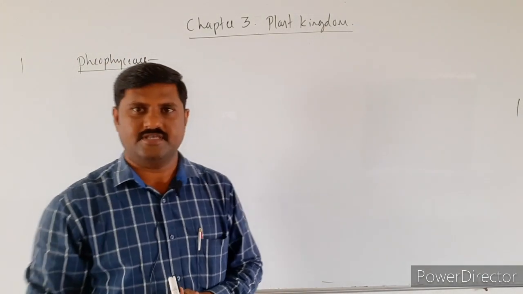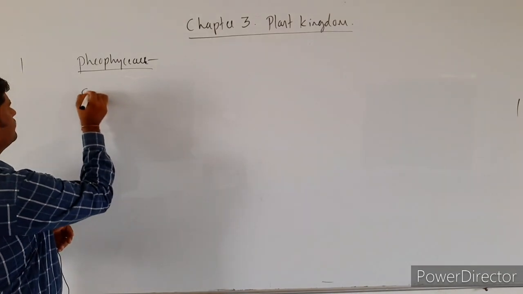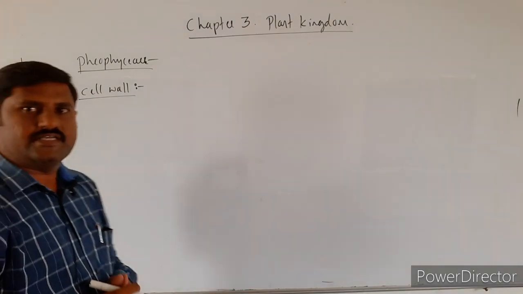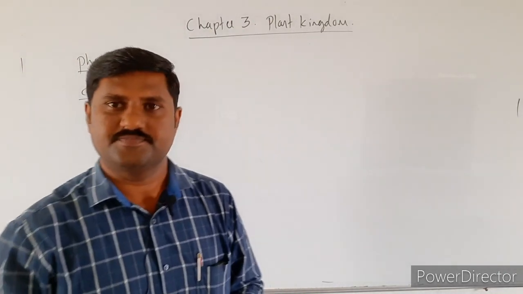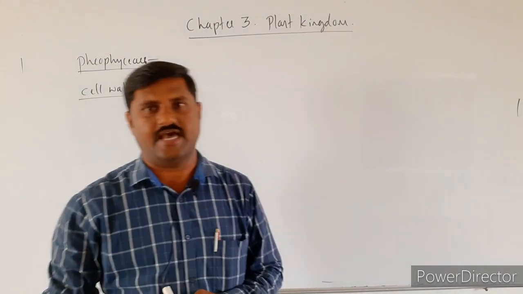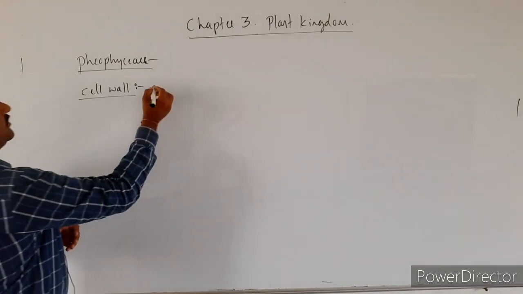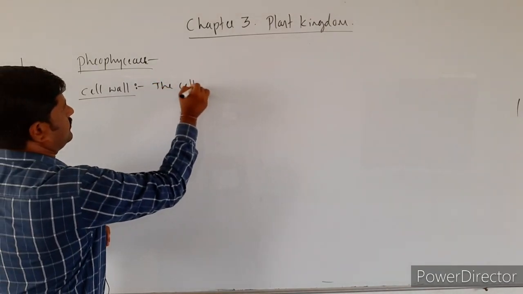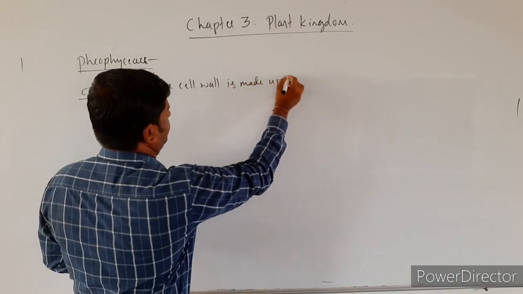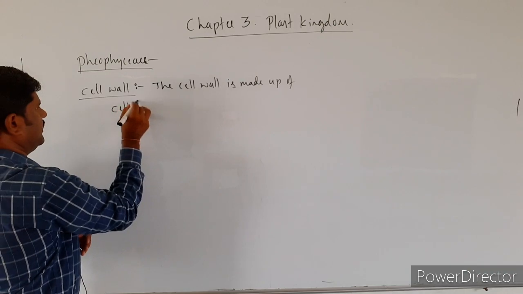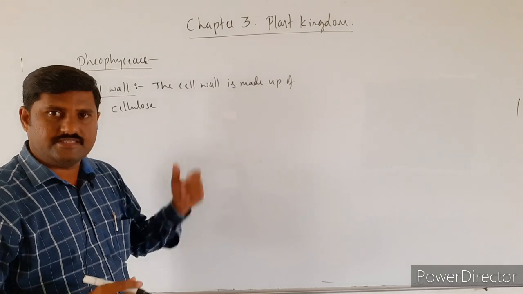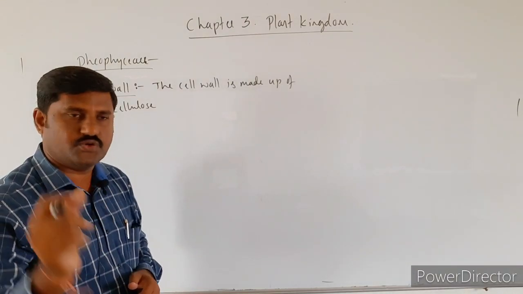The next characteristic feature is the cell wall. What is the cell wall of these algae made up of? As you know, in Chlorophyceae the cell wall is made up of cellulose and pectin. Here also the cell wall is made up of cellulose, and on this cellulose there is a gelatinous coating.